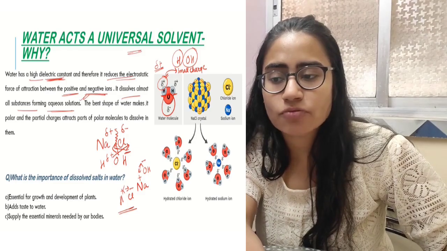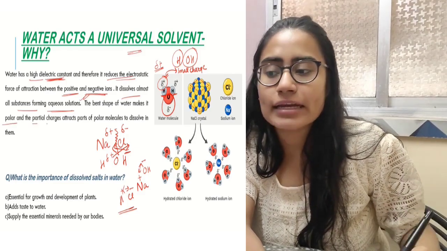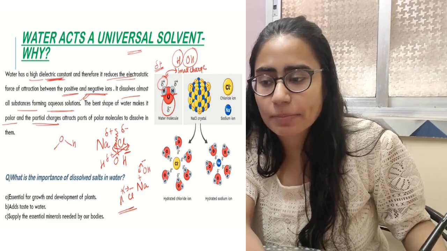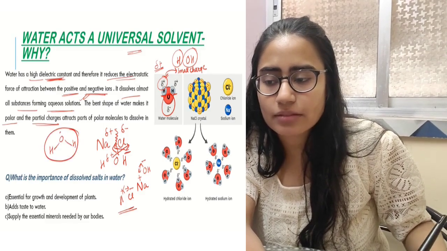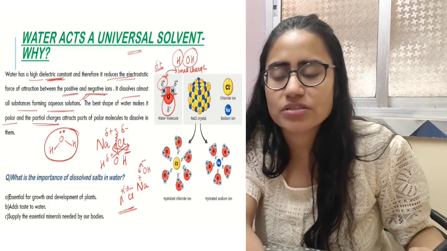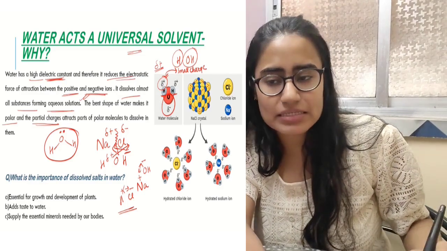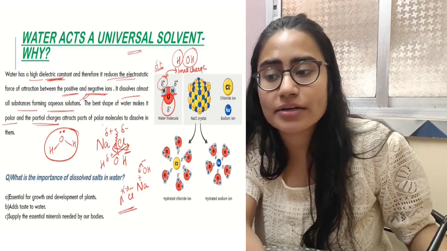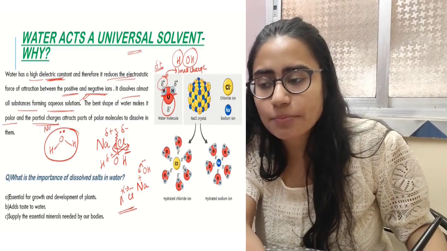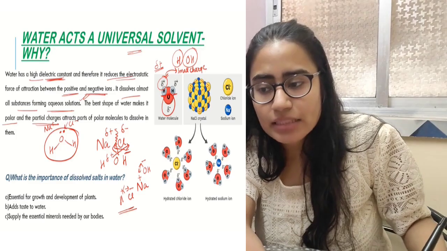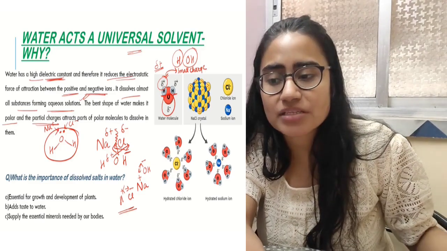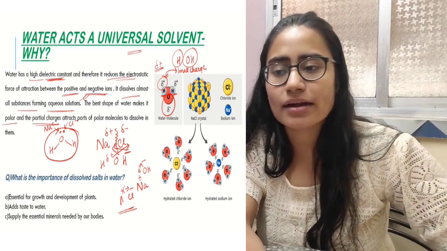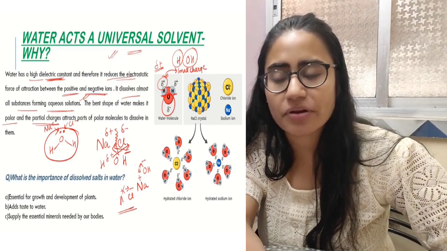The bent shape of water makes it polar, and the partial charge. Actually, water has got a bent shape. It looks like this. Okay, this is because of the lone pair of electrons present over here. It is supposed to bend itself. Now, this shape actually helps it to attract parts of polar molecule, some polar molecule Na plus, Cl minus. This power will basically help it to attract the other molecule close to each other, and thereby it will act as a universal solvent. This question is very important.